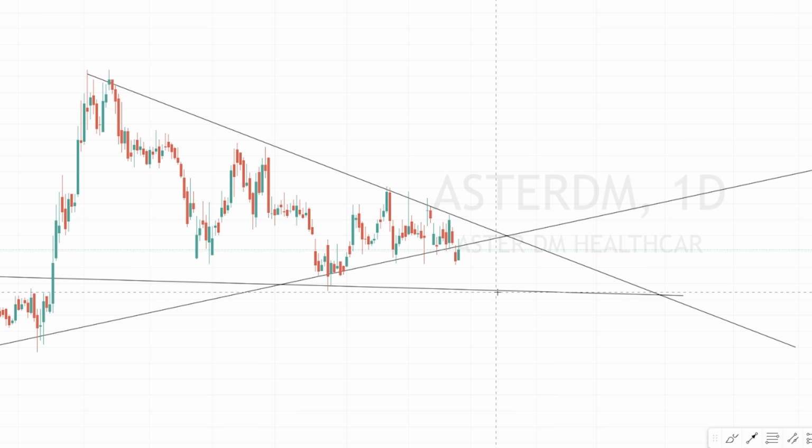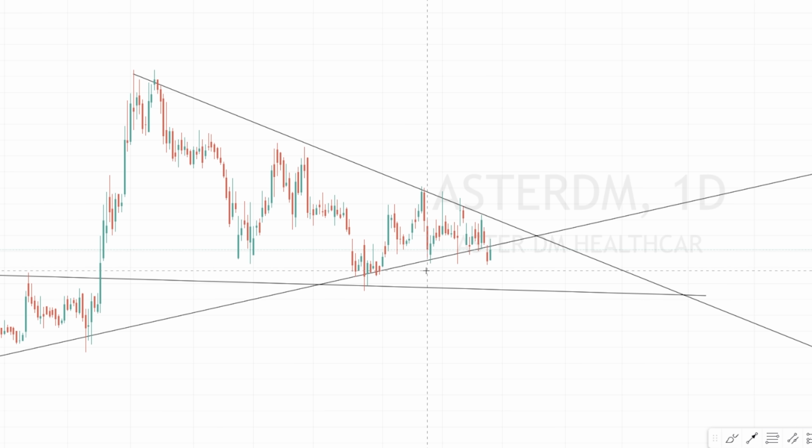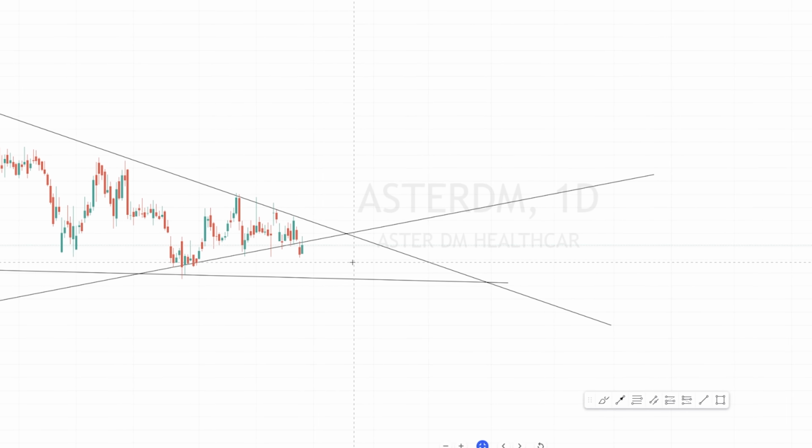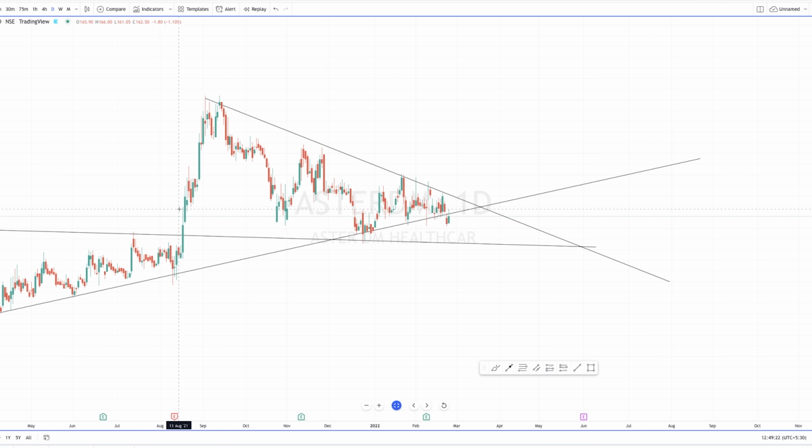So I would say this is kind of a perfect trade for me, just that it did not hit my target. This time it hit my stop loss, which is fine. This is part of trading. Out of 10 trades, even if you make 6 to 7 trades profitable, you're going to make good money, given that you have very good risk reward setups for all your 10 trades. I don't feel bad also. This is just a part of trading, because with the same stock I made some really good money.